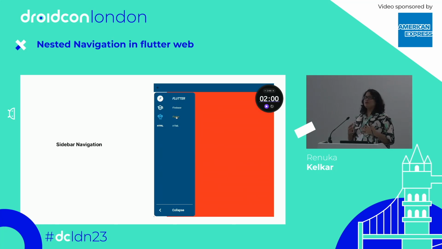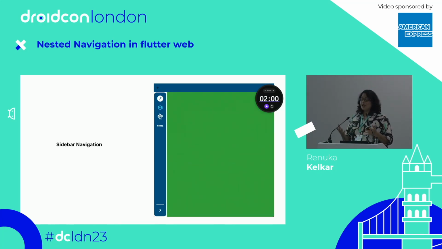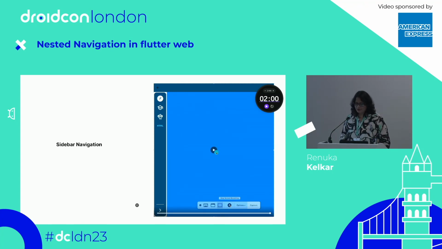I am not always fancy to have the nested navigation, which is normally a bottom navigation or other stuff. I want to use third-party packages as well to make my page fancy. So how does it work basically? Here in my code I use the collapsible sidebar navigation to make my page fancy. How does it work with that? You have to use again the same thing, stateful shell navigation, and you can use the navigation key and navigation shell. Everything is the same. Only the outer shell route widget is changing here. I can show you the demo as well for this.